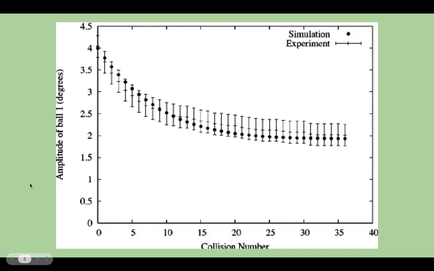And then here's the real data I used. And so this compares the collision number to the amplitude of the ball in degrees. So as you can see, the amplitude decreases over time as collisions increase.